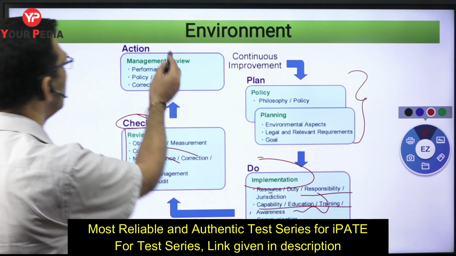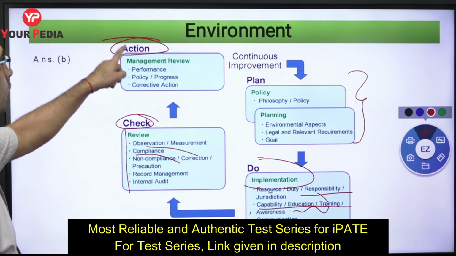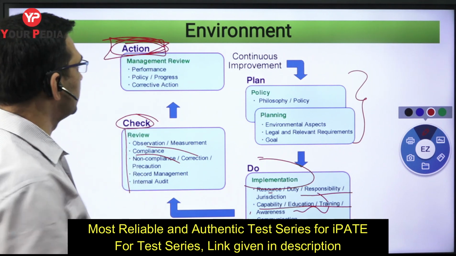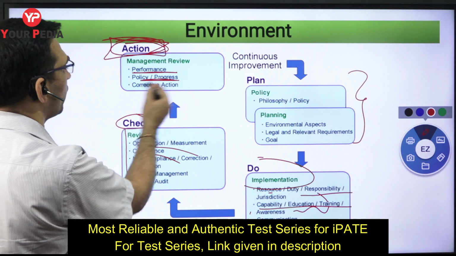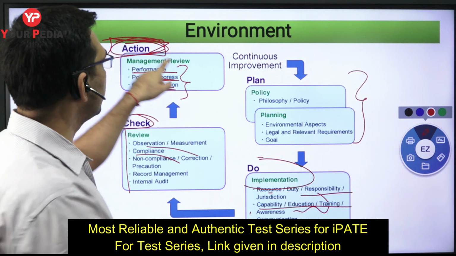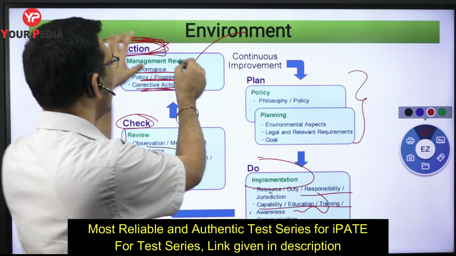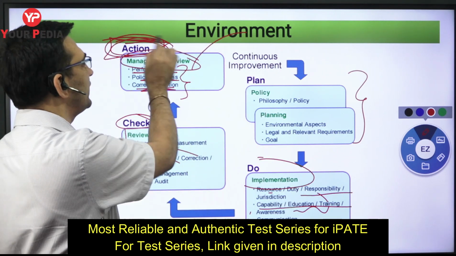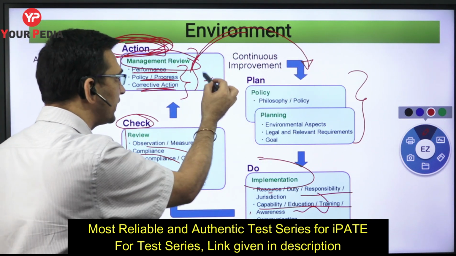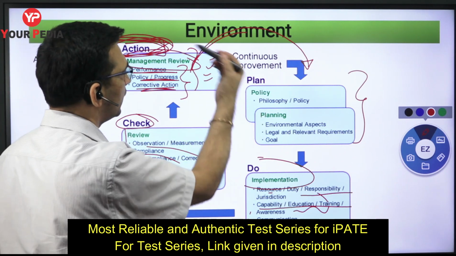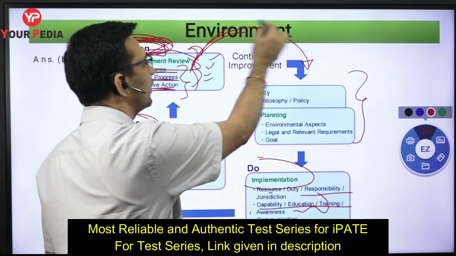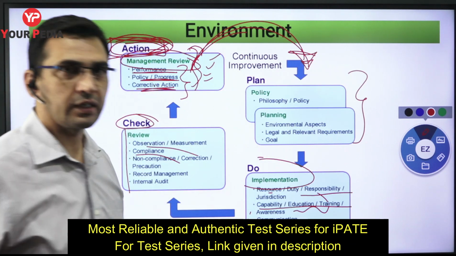So what will happen here is review will happen, and action will happen again. So who is going to take the action? Basically it is the management, higher management, who is going to take the decision related to performance, policy, progress, and further corrective action. What corrective action you have to take, all those things, and then feedback is again given. Once management reviews it and takes action, this cycle will again continue. You said these are the changes we need to make, we have to implement some new things here. So once you have taken the decision, again you will plan, and again start the whole process.